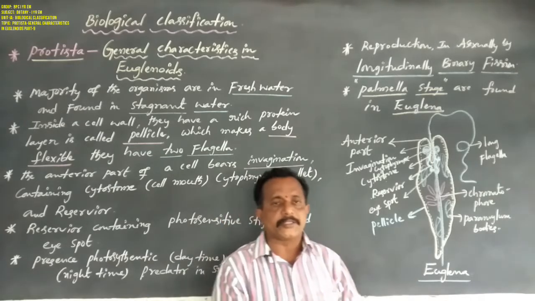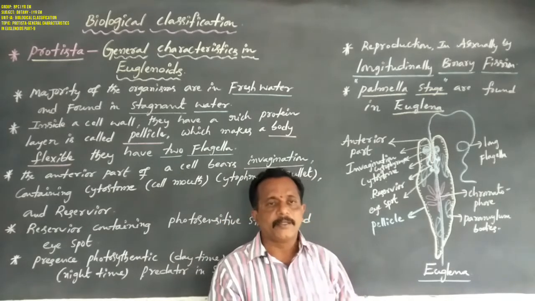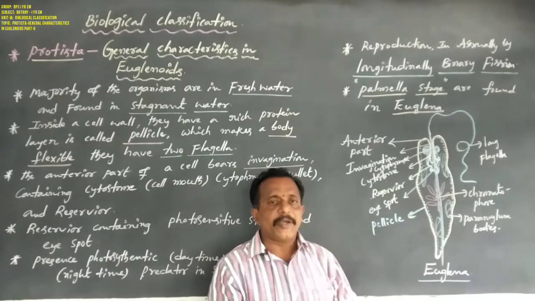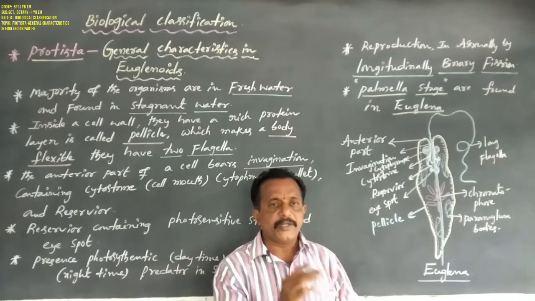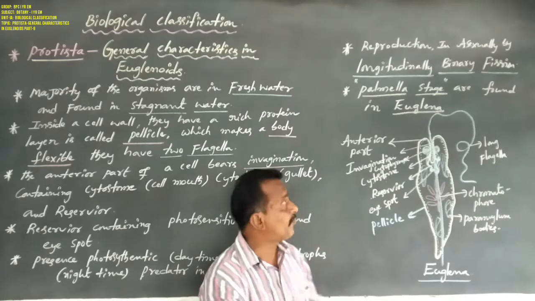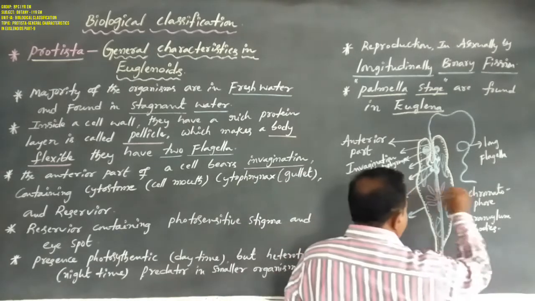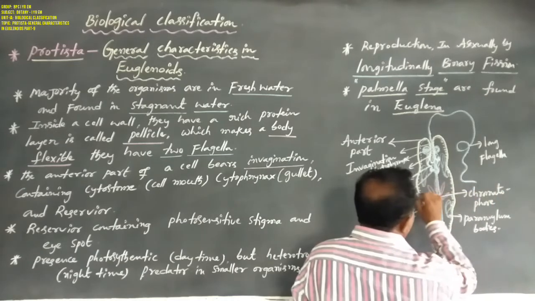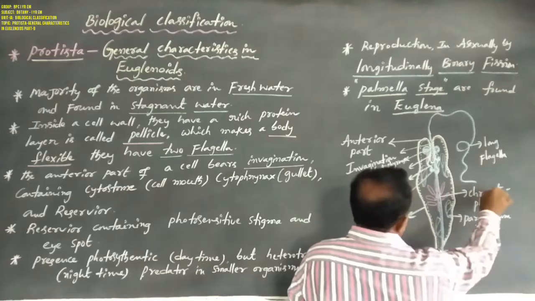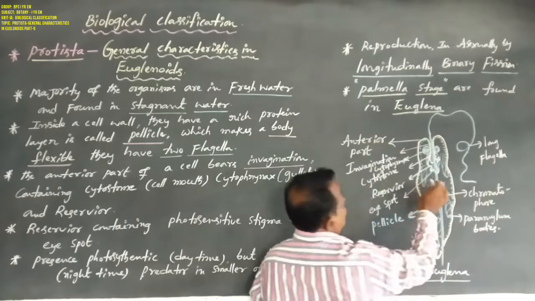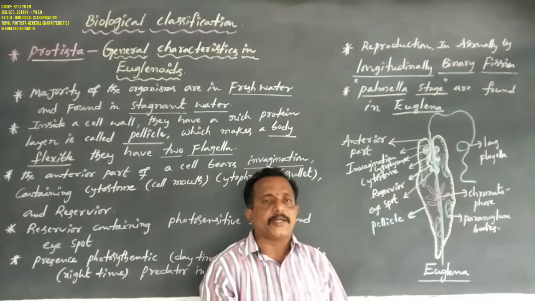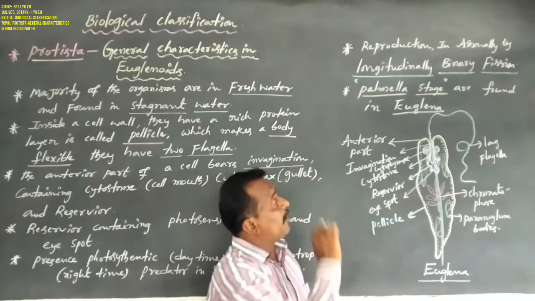But in prokaryotes, especially bacteria, asexual reproduction occurs by binary fission or cell division. By binary fission, the parent cell or mother cell is divided into two identical daughter cells. It always undergoes transverse division. Prokaryotic organisms such as bacteria show transverse binary fission.